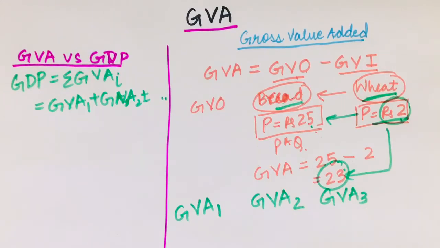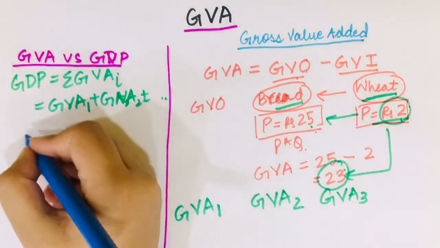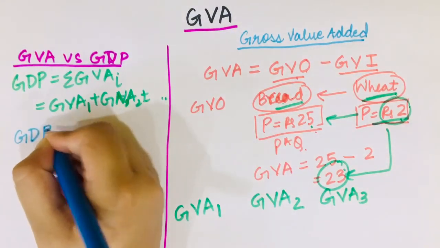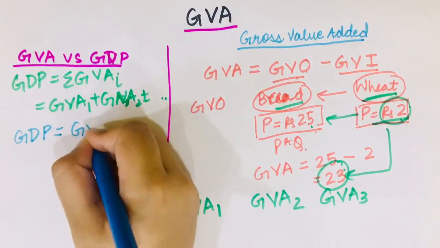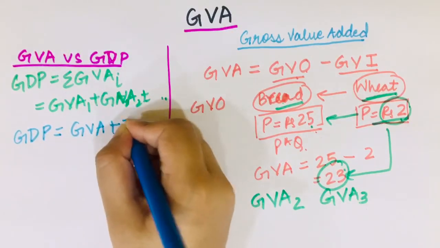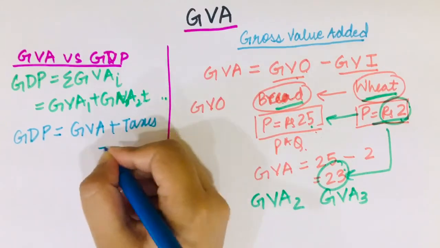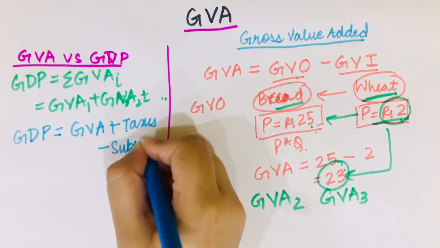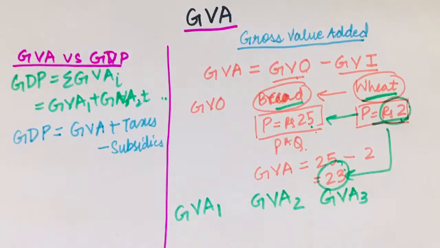But however, when we talk of these two, there is one more relationship that is given, that is GDP is equal to GVA plus taxes minus subsidies. So this relationship is often given for the relationship between the two. So friends, which one is true then, the first one or the second one? You might get confused. So friends, both of these are true.